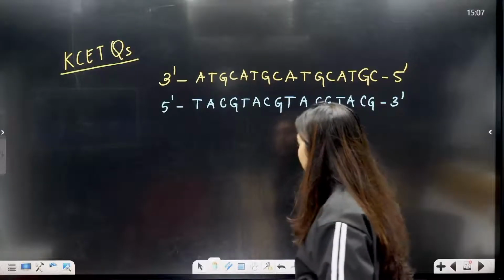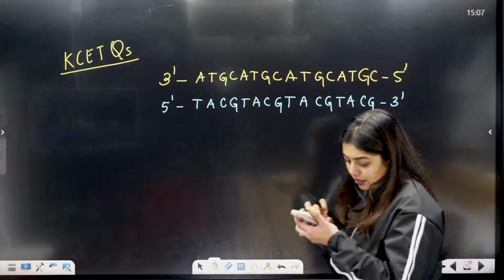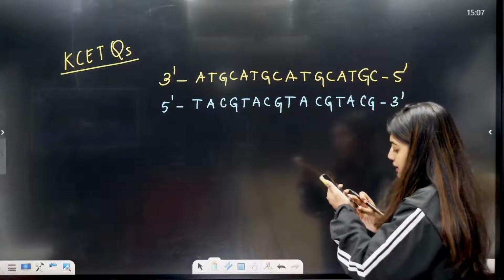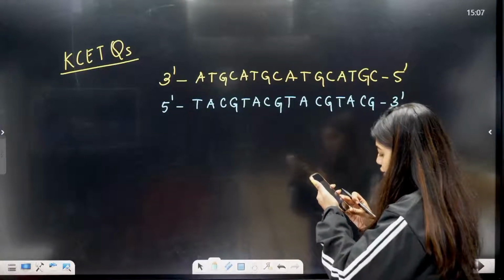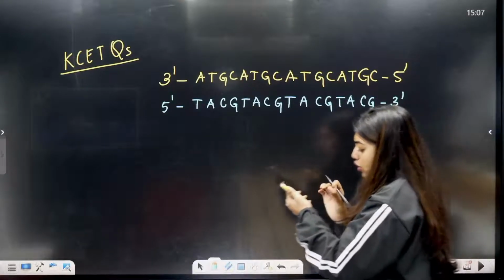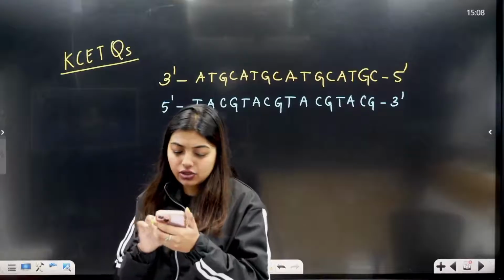Okay, this is the sequence complementary. Let's see if we have an option like that. A, TAC, GTA, CGT, ACG. Yes, we have an option called option number C. Very nice question, no? Yes.